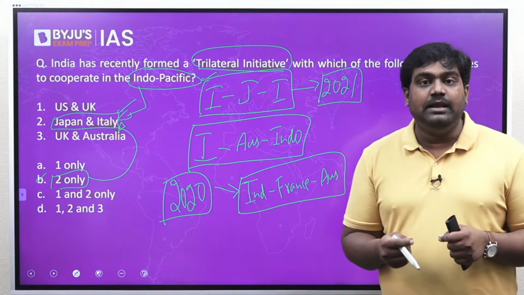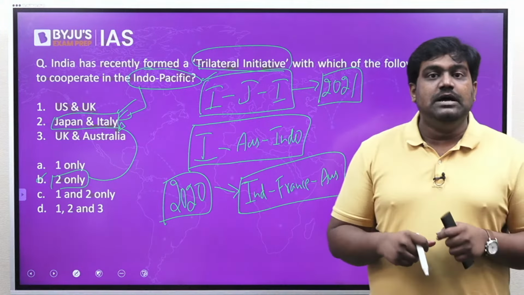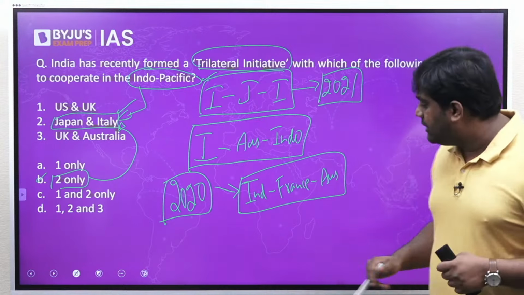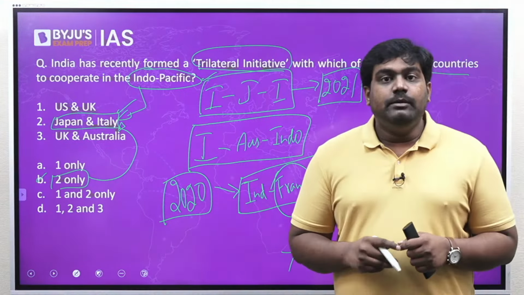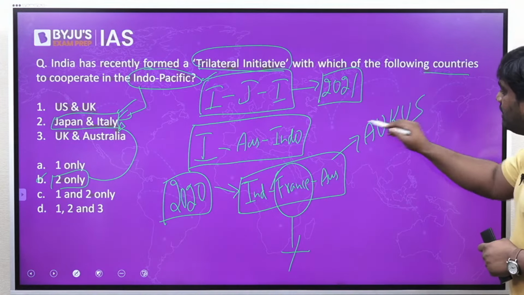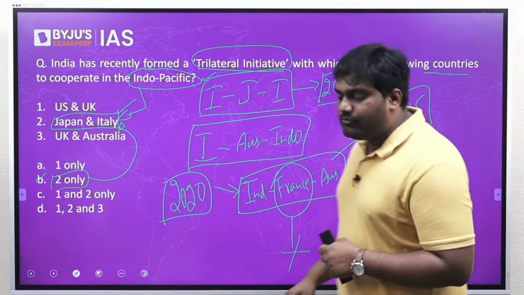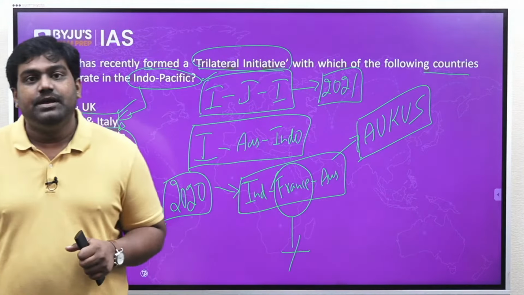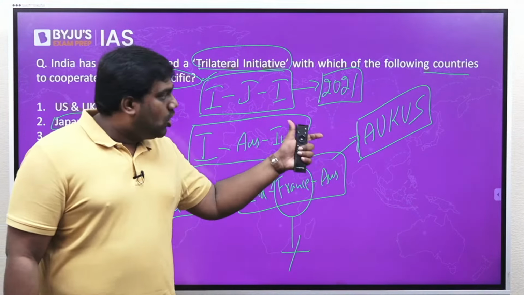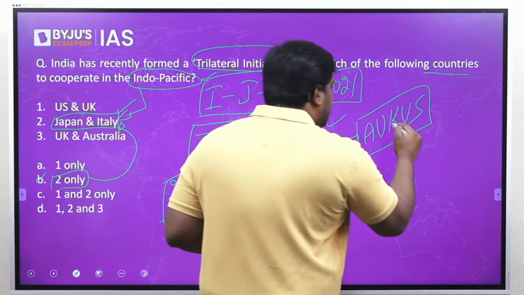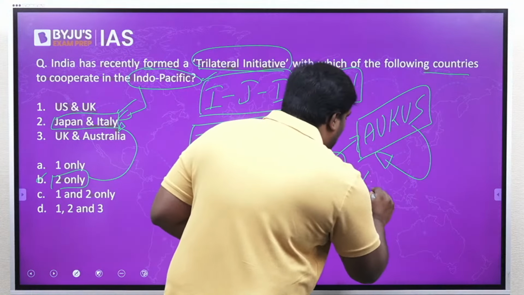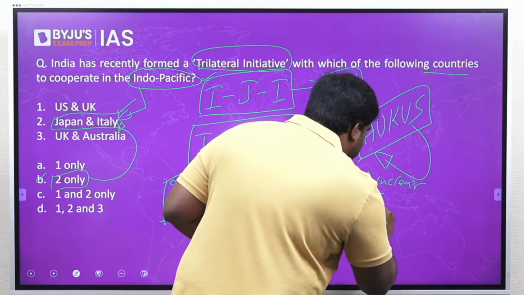Last year they met as well. They discussed the key security issues. But in the later part of last year, France quit this trilateral initiative because France was unhappy with a new initiative of Australia known as the AUKUS. AUKUS is a trilateral initiative of Australia, UK and US, right? Last year, AUKUS initiative grabbed global headlines because under this initiative, US and UK promised to provide nuclear submarine technology to Australia.